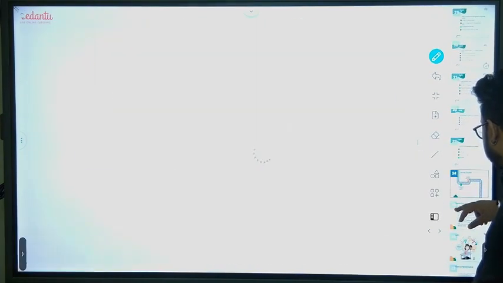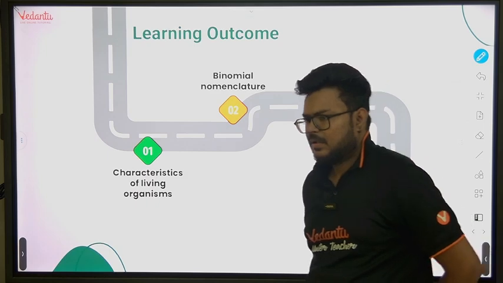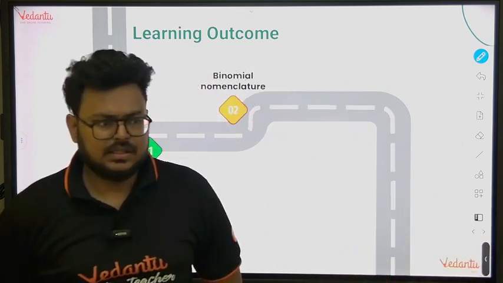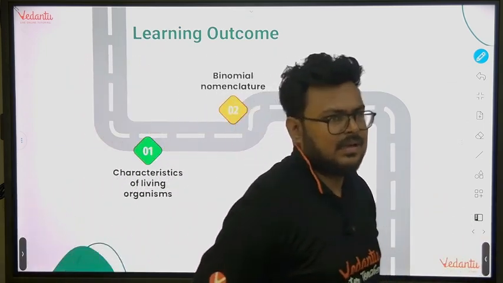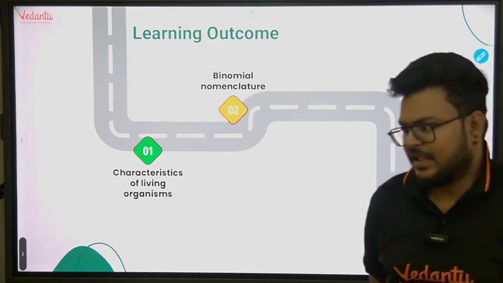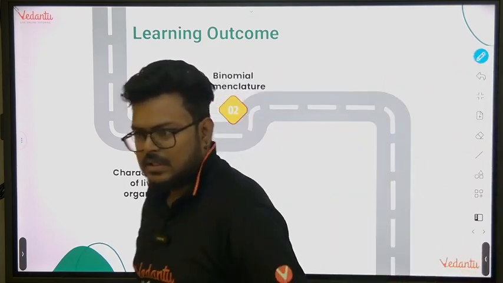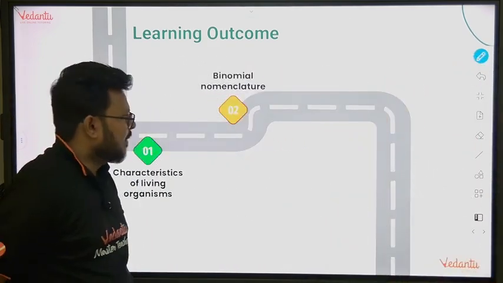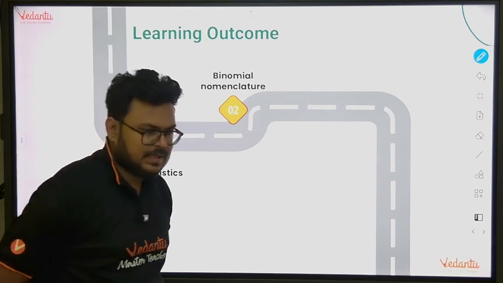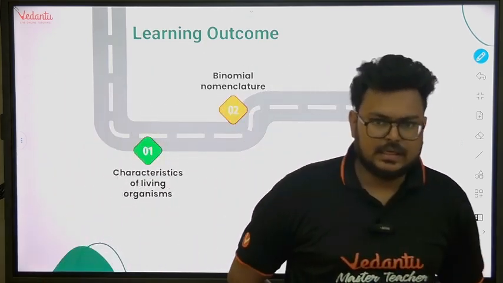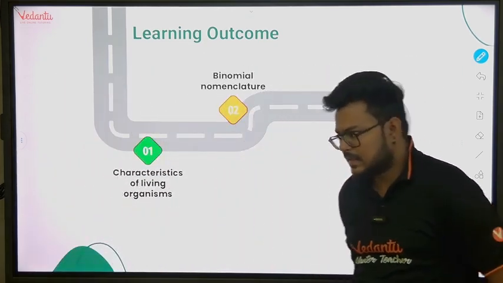Now guys, let's come to the next part, that is binomial nomenclature. I will not waste too much time here because it is not required. We will finish this chapter as soon as possible. First thing is binomial nomenclature. It was given by our scientist, Carolus Linnaeus.